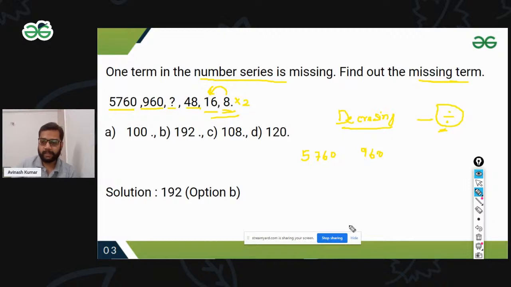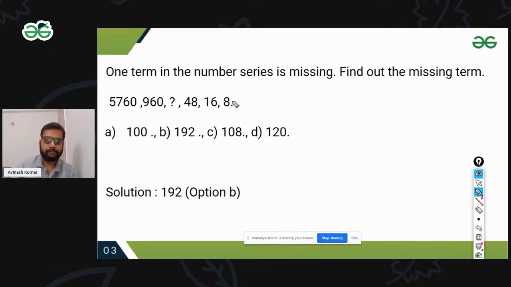Let me clear the board. After this, 16 to 48 gives you multiplication by 3. I'm just assuming then here it should become multiplication by 4. Let's check this one.